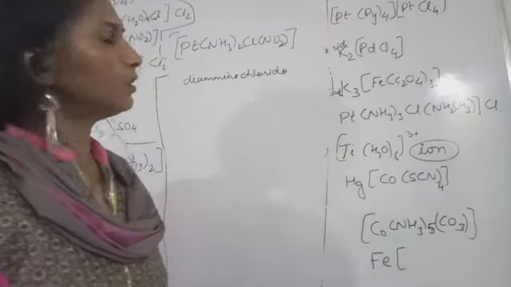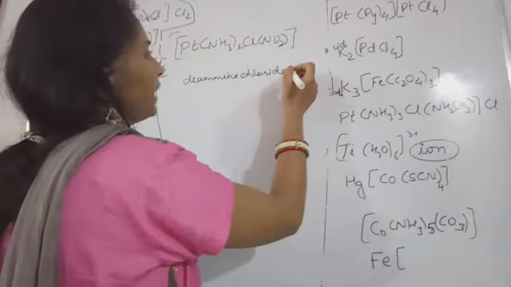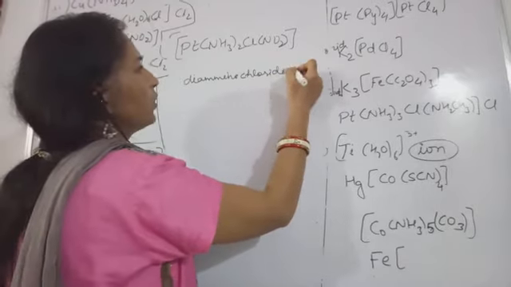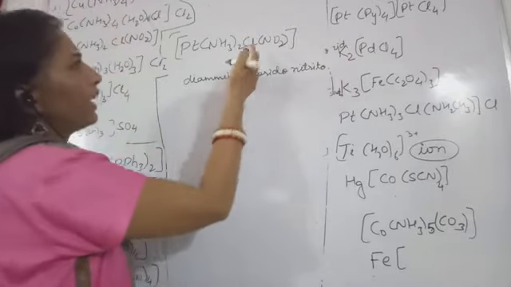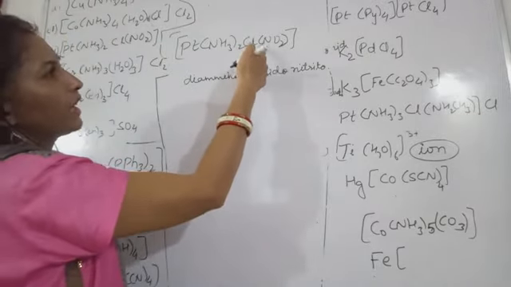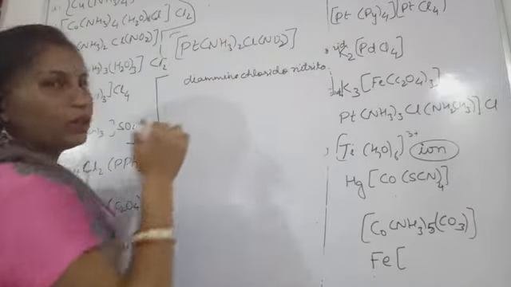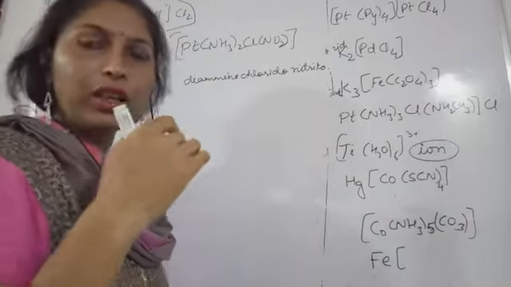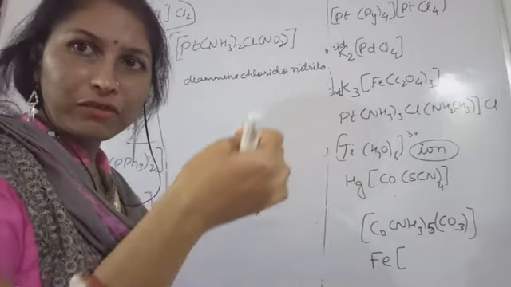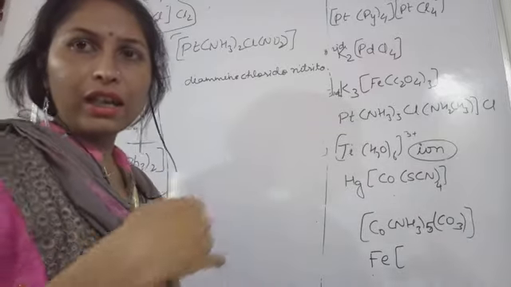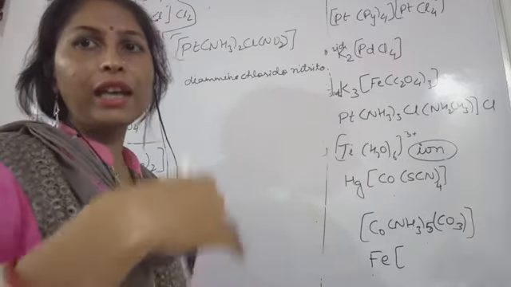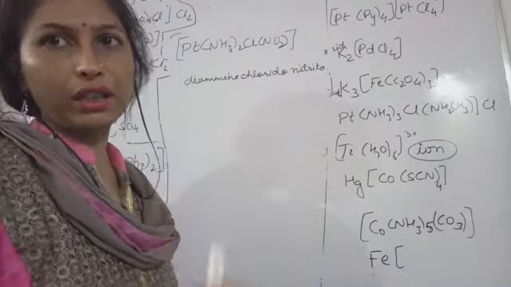So this is nitrito. I told you that nitrito is an ambidentate ligand, meaning it can get attached with the metal ion through oxygen also, and with nitrogen also it can make the coordinate bond.